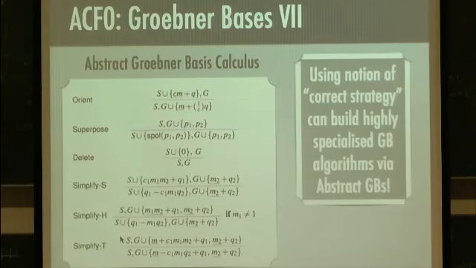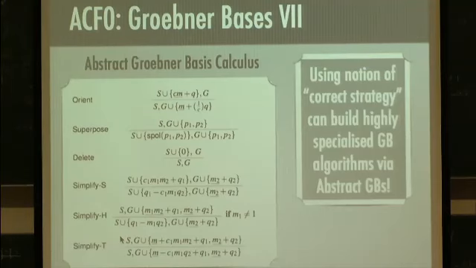And so to do this, together with my collaborator, Leonardo de Moura, we developed what we call the abstract Gröbner basis calculus. I think of it as the machine code for Gröbner basis algorithms. It's a very small collection of inference rules that can be seen as the primitive operations that a Gröbner basis algorithm needs. And then we defined a notion of a correct strategy, which is a computable sequencing of these rewrite rules. For a strategy to be correct, there's a very simple local notion of correctness that's quite easy to check. And we were able to prove that if you are, in our sense, a correct strategy for sequencing these rules, then you correspond to a Gröbner basis algorithm that's sound and complete.